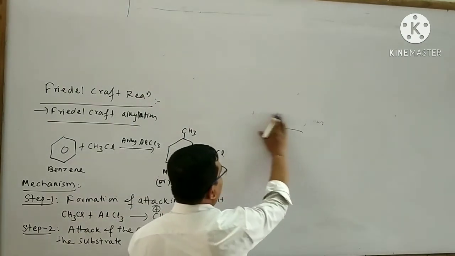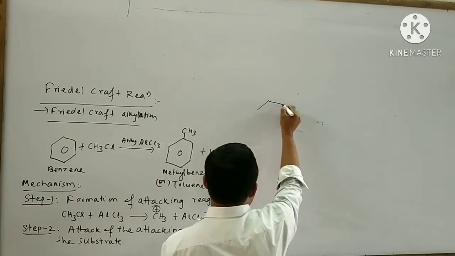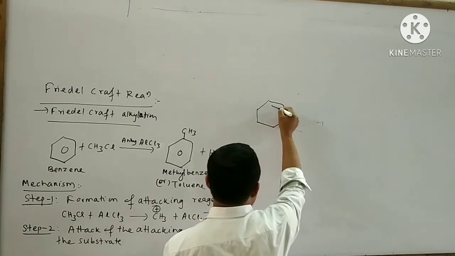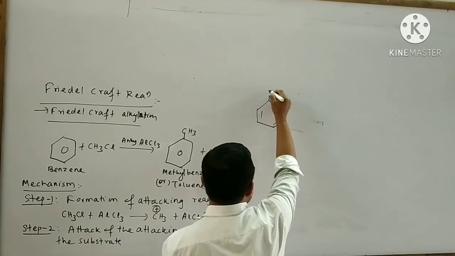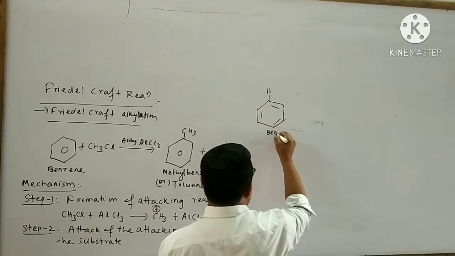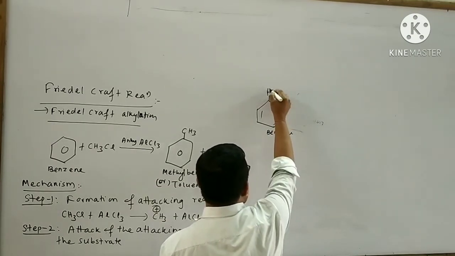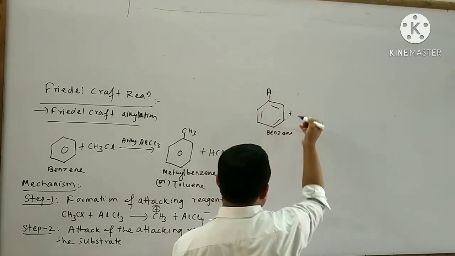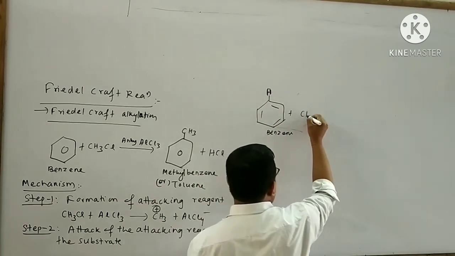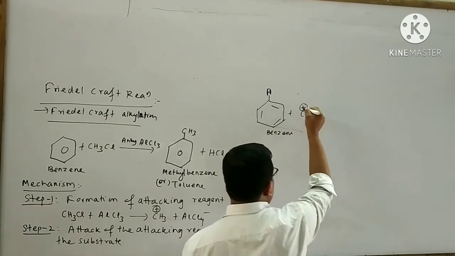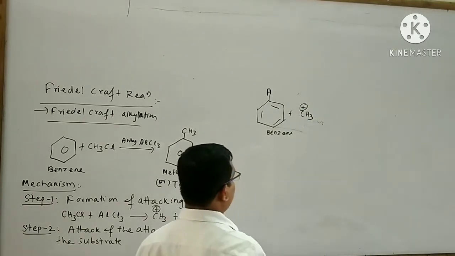Here the substrate is said to be benzene. This is your benzene. Now it is subjected to reaction with the methyl carbocation. This is your methyl carbocation.